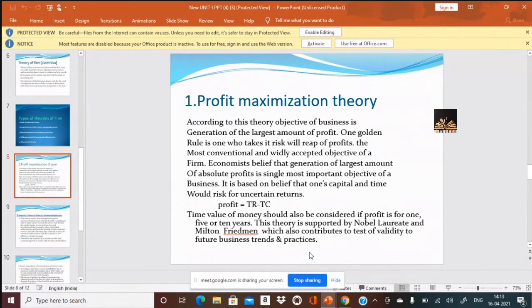So here, initially in the introduction stage, what happens? We rapidly advertise the product, we market the product, the revenue we get, the sales we get, is very less than the cost we incur. So initially, TC will be more than TR. Then later, when we increase more and more marketing strategies, when we increase more advertising, then comes the growth rate. Growth rate refers to slowly TR becoming equal to TC. What we normally say in economics is the break-even point. When total revenue is equal to total cost, then we say break-even. Means revenue is equal to cost. There is neither profit nor loss.